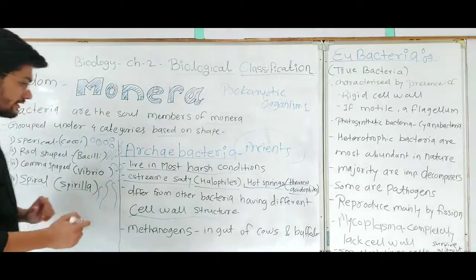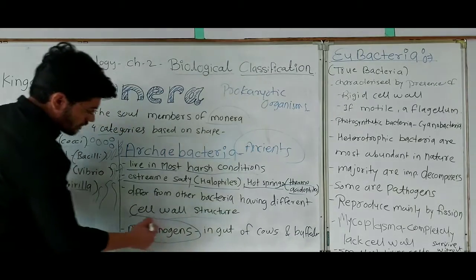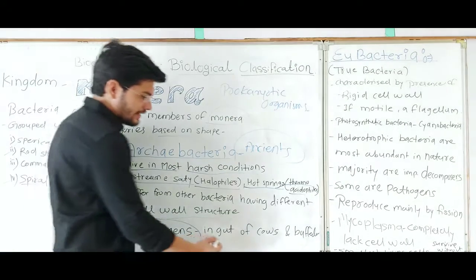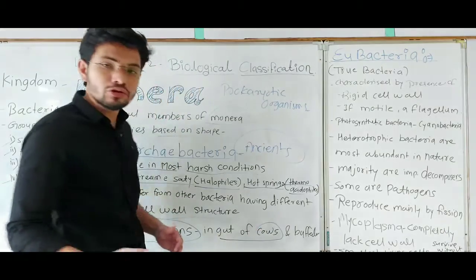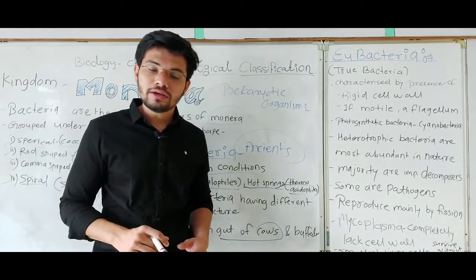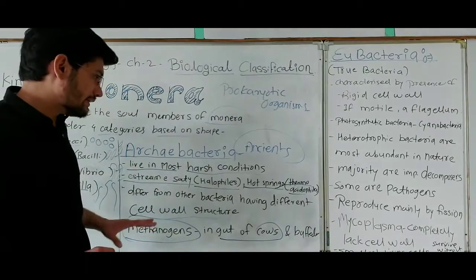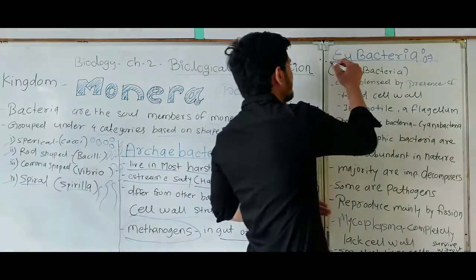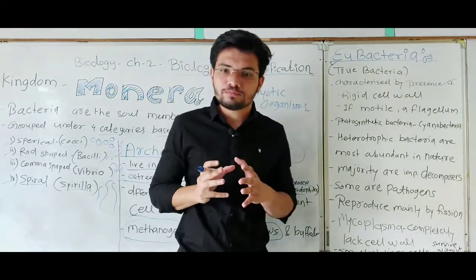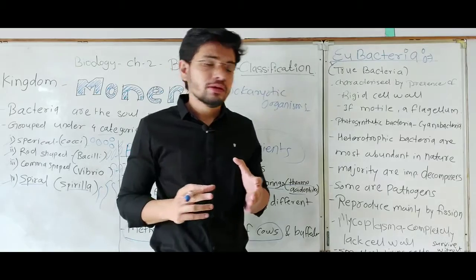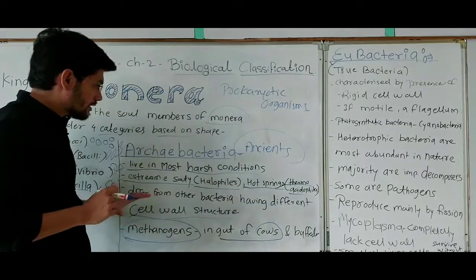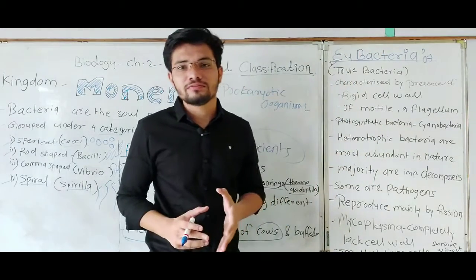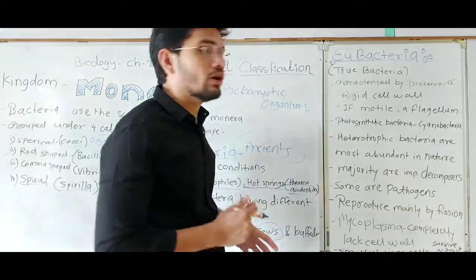After that, methanogens also come in the group of Archaebacteria. These methanogens can live in the gut of cows and produce methane gas. So this is all about Archaebacteria. The second group is Eubacteria. Eubacteria means true bacteria. The first group is the ancient bacteria, and Eubacteria includes the true kind of bacteria which are abundantly found on this planet.